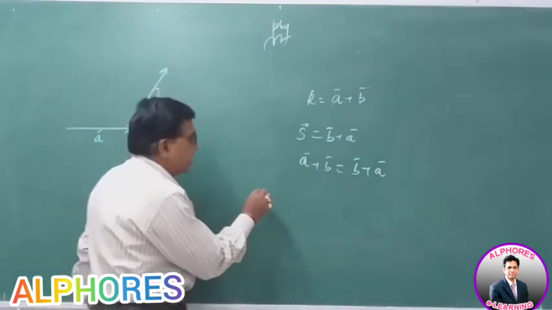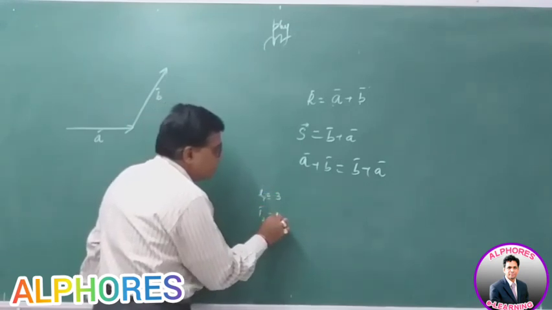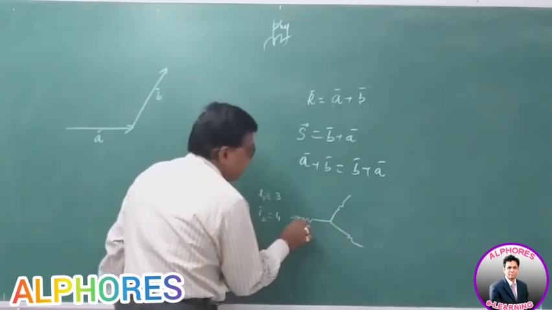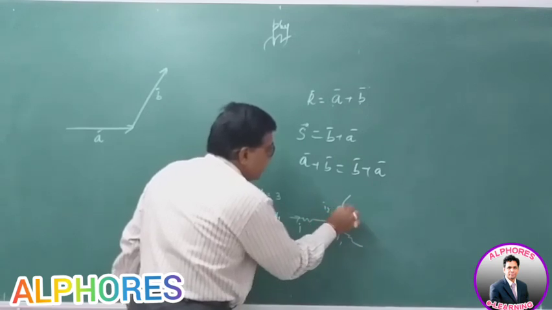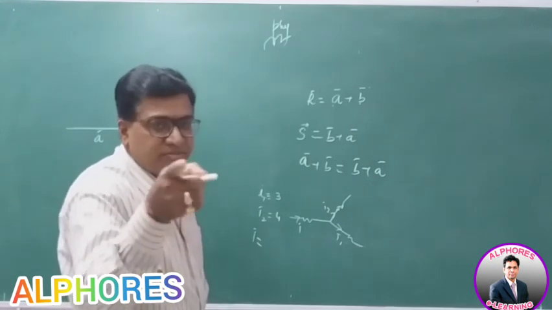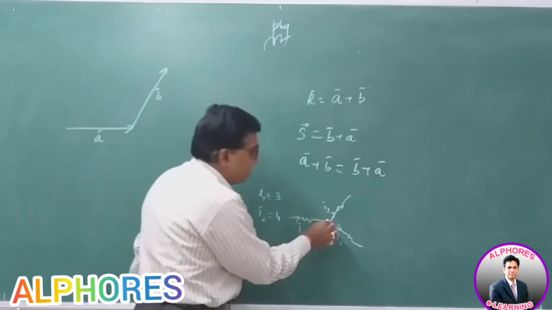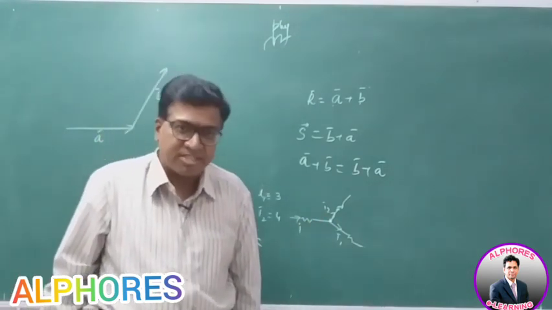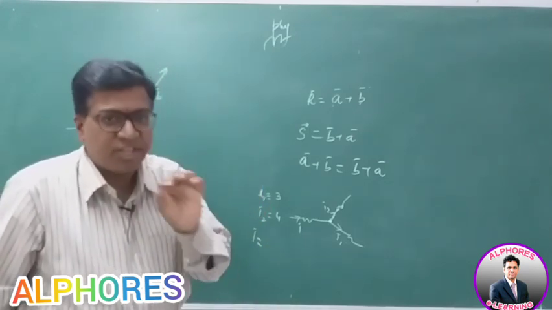For example, electric current. Say current I1 is equal to 3, current I2 is equal to 4. If the current comes like this, the net current is I, this is I1, this is I2. Then I1 is 3, I2 is 4, then what is I? According to Kirchhoff's first law, the junction law, the algebraic sum of all the currents at the junction is 0.